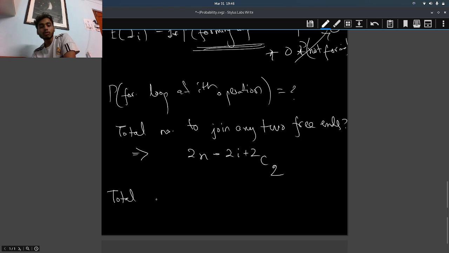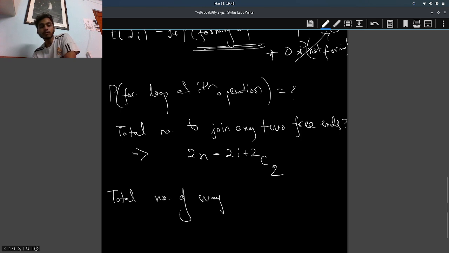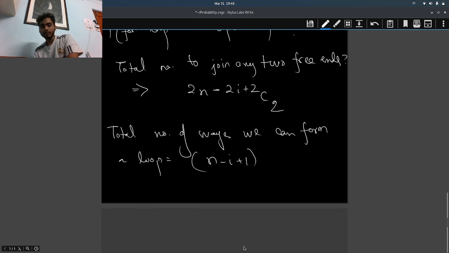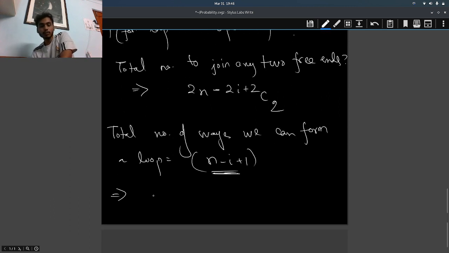And the total number of ways we can form a loop is basically, we select a wire, we already discussed that the number of straight wires will be n minus I plus 1. We select a wire and it's done. When we select a wire, either side of that wire, we don't care about which side, the other side will be our next choice, because we have to form a loop. Obviously if we select the upper part, we have to select the lower part for the next case, or if we select the lower part, we have to select the upper part for the next case, right? So this is it. So what is the probability?